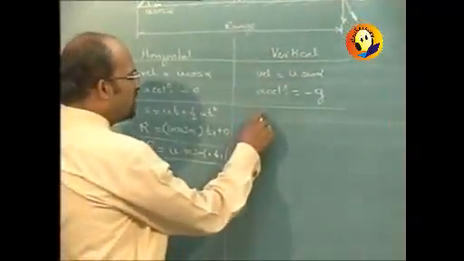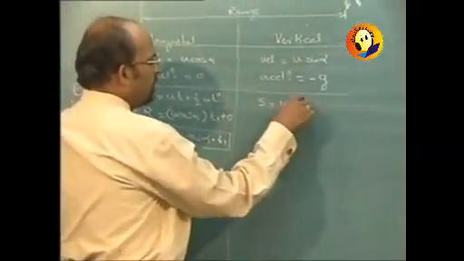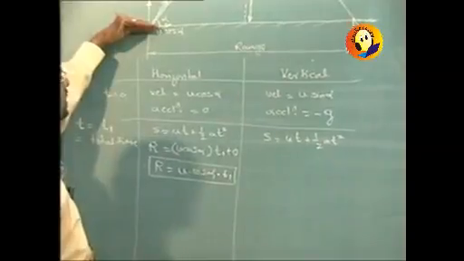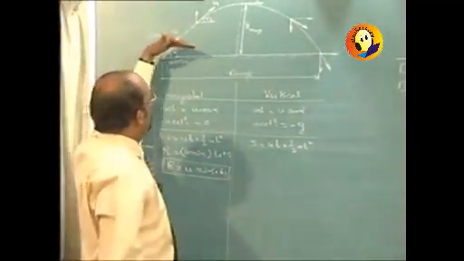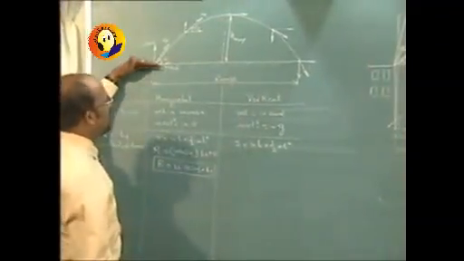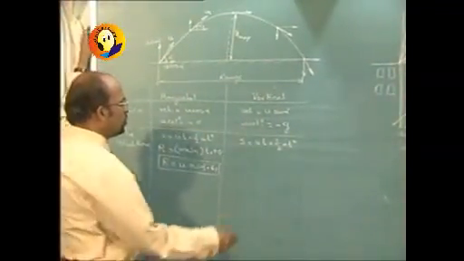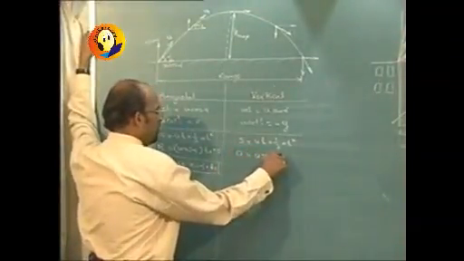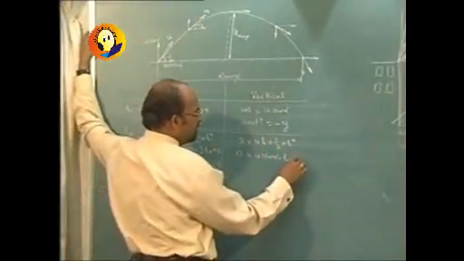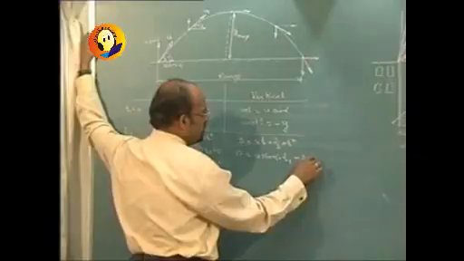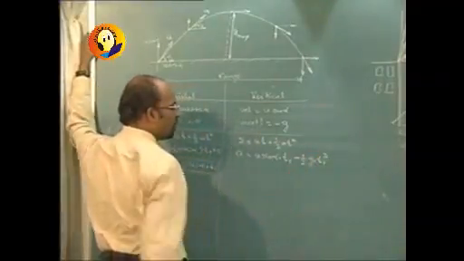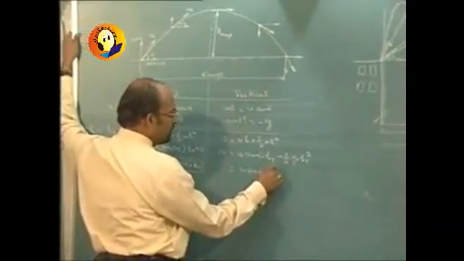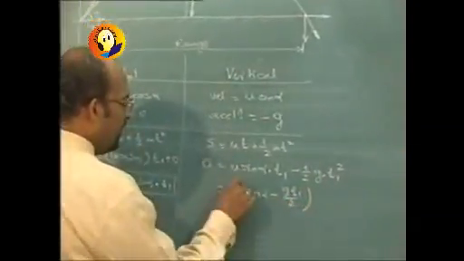And when we use the equation s is equal to ut plus half at square in the vertical direction, you will find that the net displacement in the vertical direction is final height minus the initial height. Final height is 0, initial height is 0, so the net displacement will be 0. So it is 0 equal to u sin alpha into t1 minus half g into t1 square, and so we can write it as u sin alpha minus g t1 by 2, into t1.